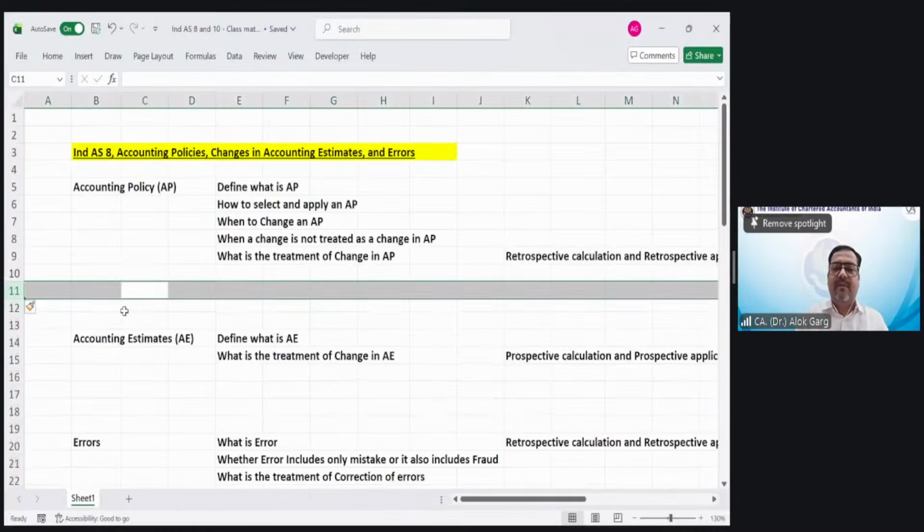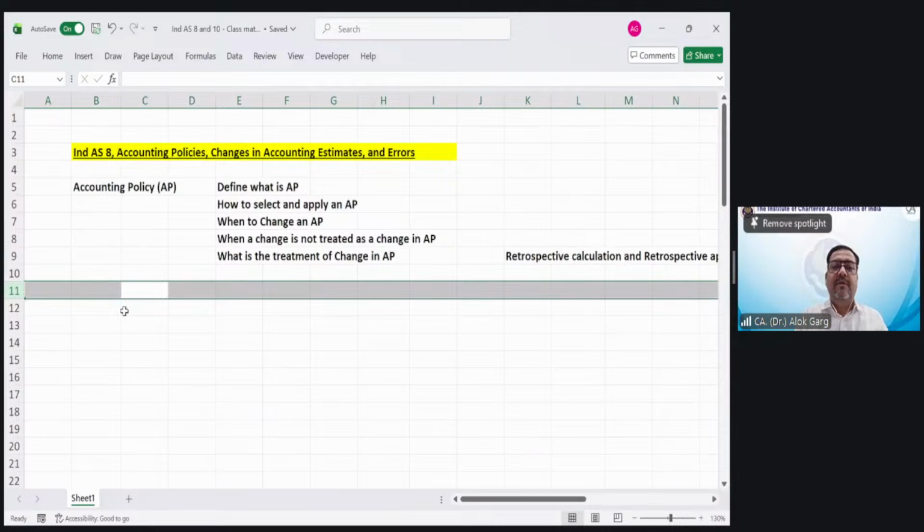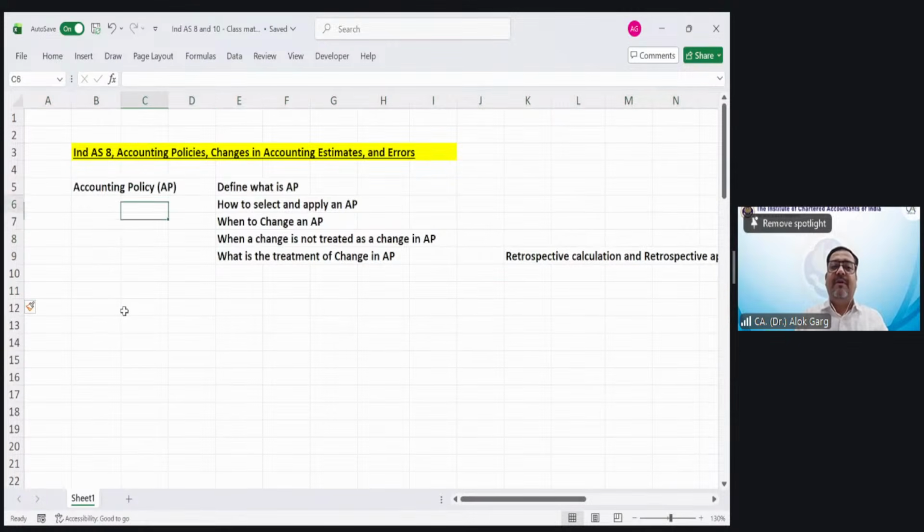Friends, in accounting policy, we discussed how to define what an accounting policy is, and how to select and apply an accounting policy. These three items we will be discussing. And in case of change in accounting policy, it has to be retrospective calculation and retrospective application, right? We have already covered this in Ind AS 1. We'll cover it today also. Let's discuss a question. Question number 1.